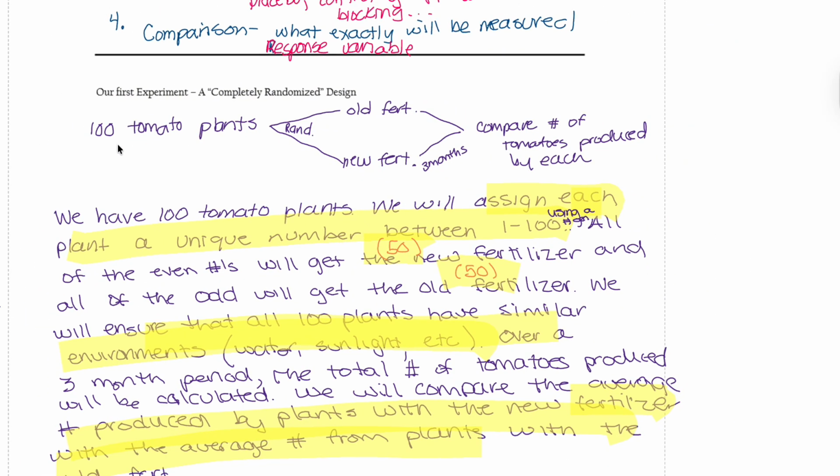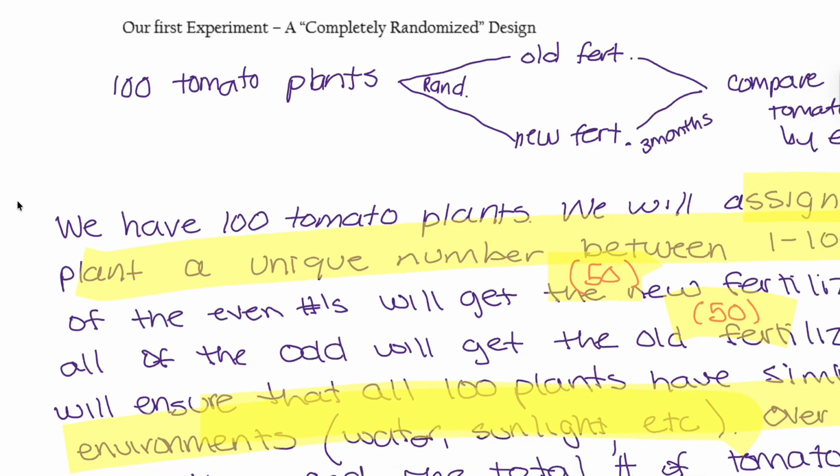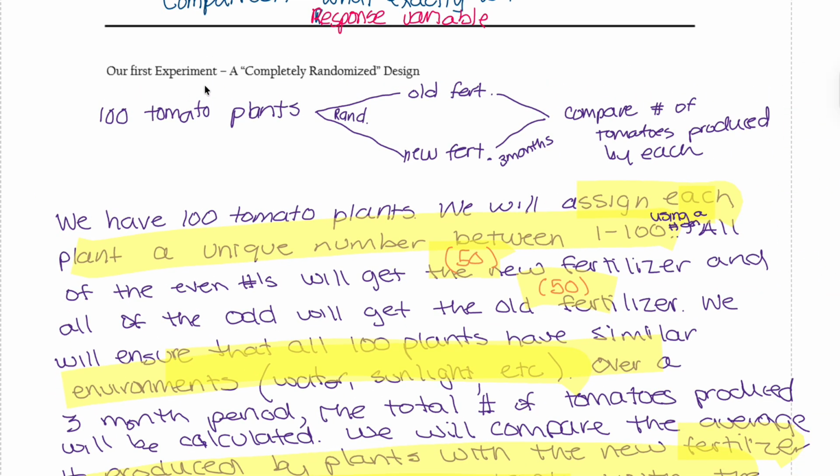So in here, I'm going to show you how you can really write a formal paragraph for an experiment, because it will usually be tested on the AP exam. So we have 100 tomato plants, and we first randomize them into old fertilizer and new fertilizer. So we really want to compare how each of those will impact the tomato plant's growth. After 3 months, we're going to compare the number of tomatoes produced by each.